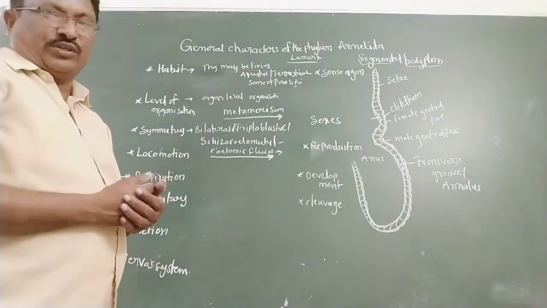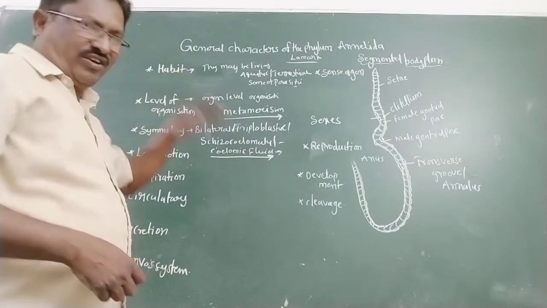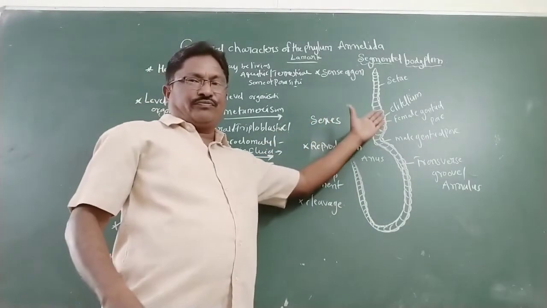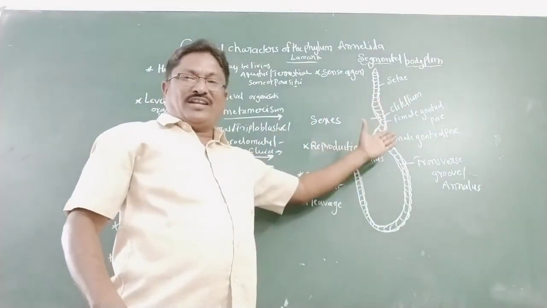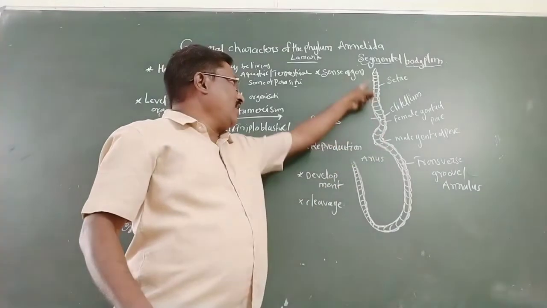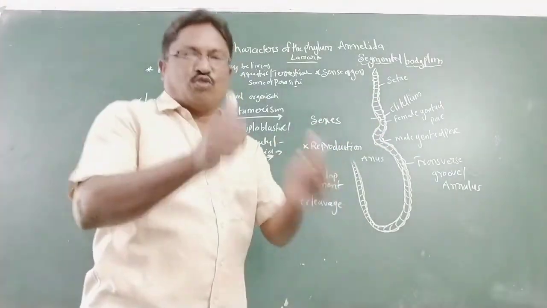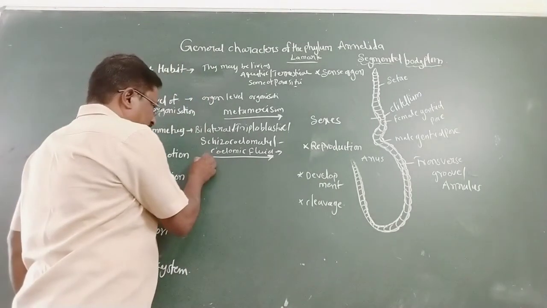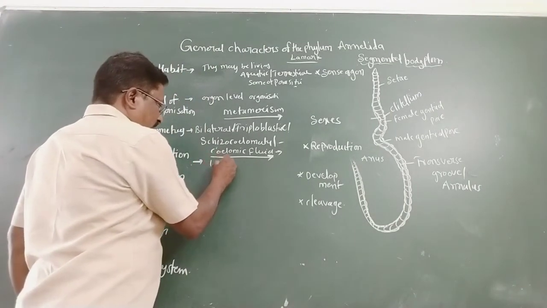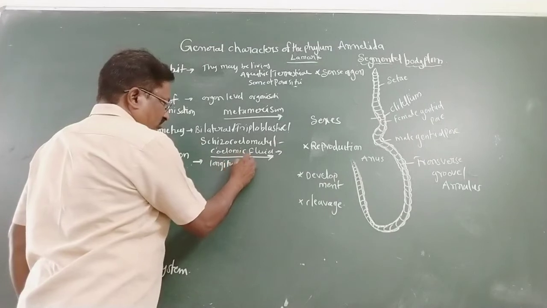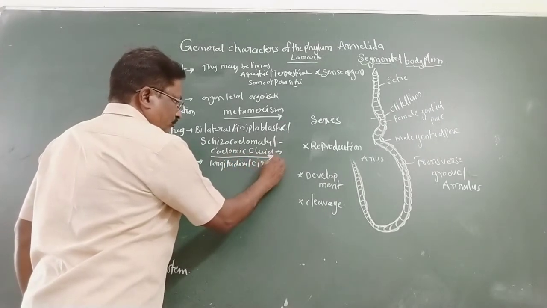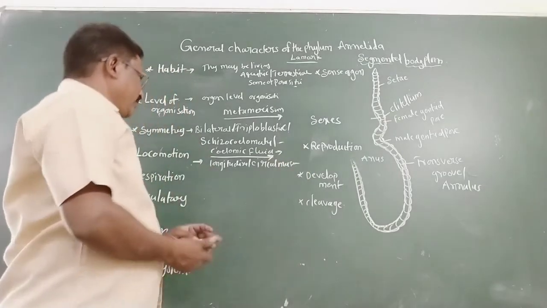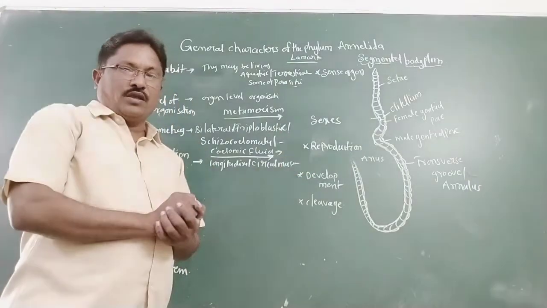Next is locomotion. Various types of locomotor organs are there. First, in the earthworm, locomotion is with the help of circular muscles and longitudinal muscles.